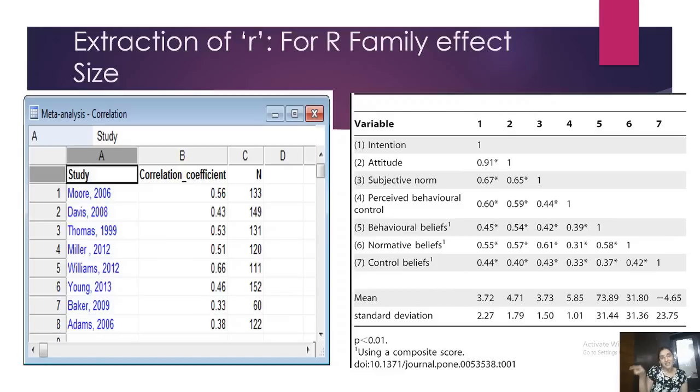Remember, religion impacts intention. Okay, so what is this 0.56? It is the correlation value of the bivariate relationship religion and PI taken from the paper Moore 2006. Similarly, I will take the correlation values from all the 31 papers that I have and list it over here. Some values could be negative also. It's absolutely fine. If there was a negative correlation, please write minus 0.53 or minus 0.51. Column number 3, the third column, and that is all we need.